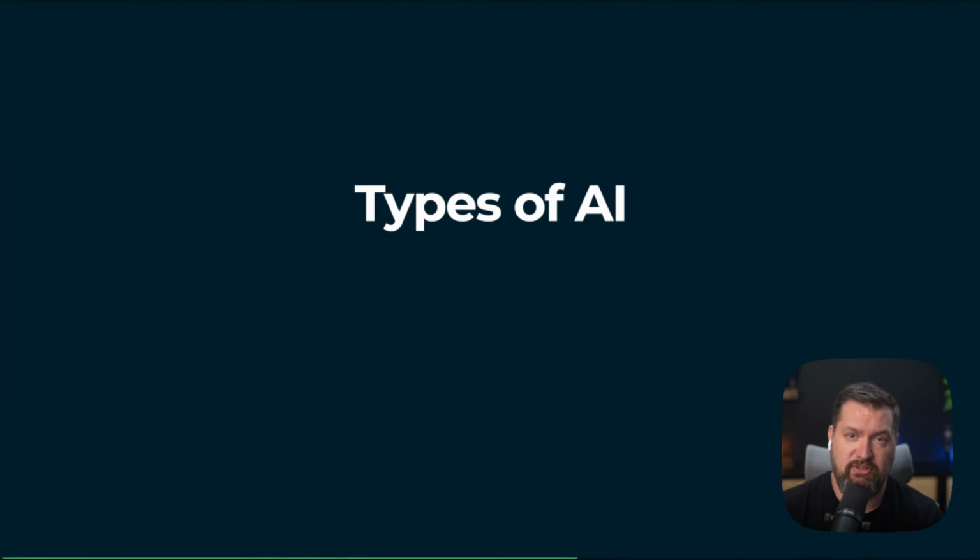So before we dive into the code, let's clarify what AI actually is. And there are different types of AI. So there's rule-based AI. So think of video games that you might have played as a kid.